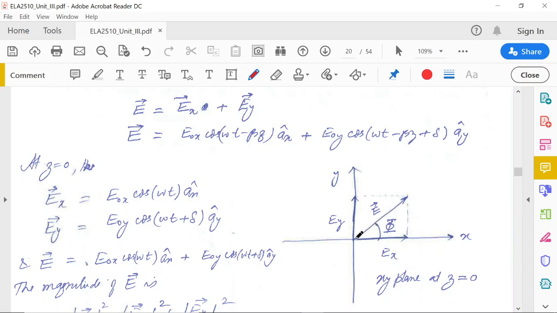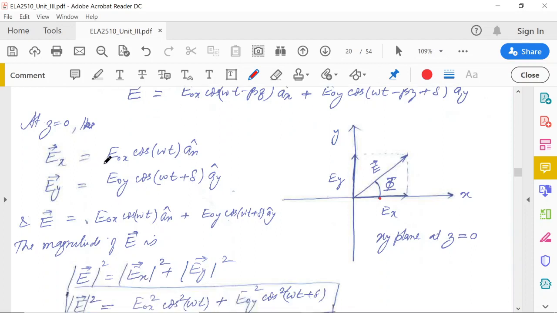If you add them, E is the vector, the final resultant of these two, so the electric field will be oriented in this direction. This is the magnitude of the electric field, and here is the phase phi with respect to Ex.